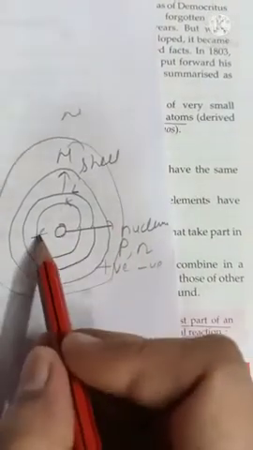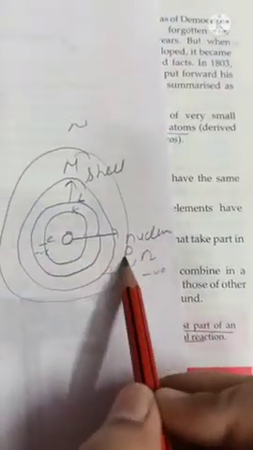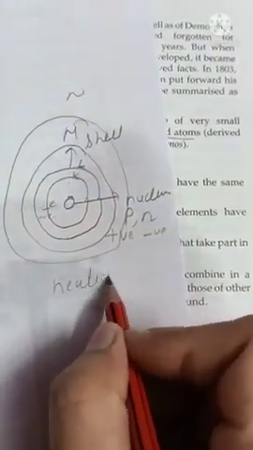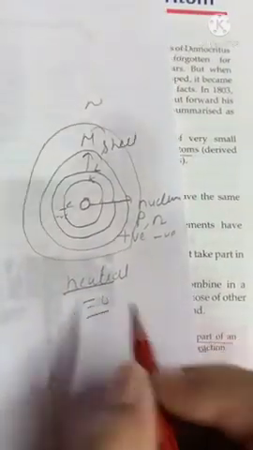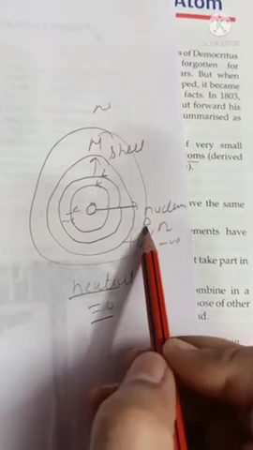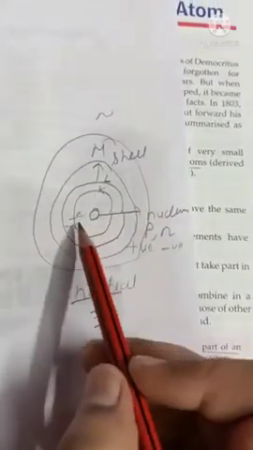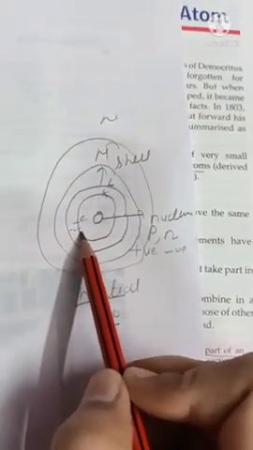Now electrons we know that they are negatively charged and protons are positively charged, and atom is always neutral. Neutral means overall charge on an atom will be 0. It means that number of protons or number of positively charged particles will be equals to number of electrons or number of negatively charged particles.